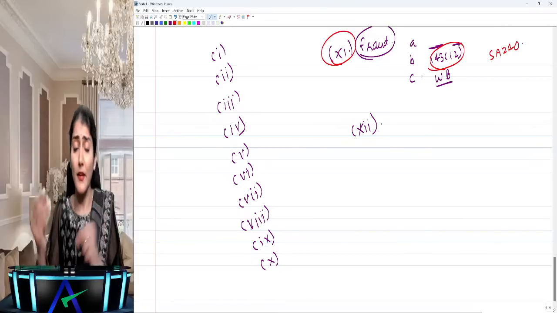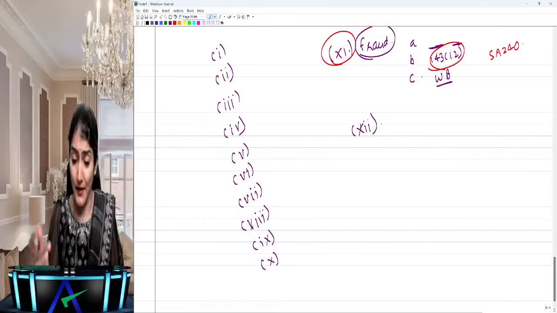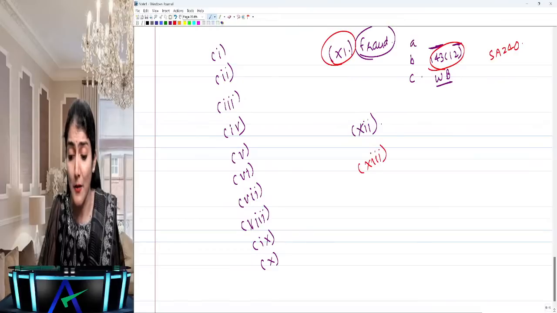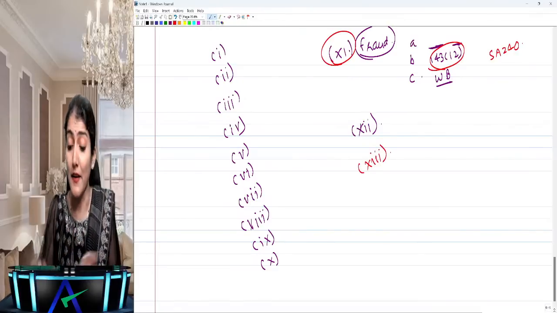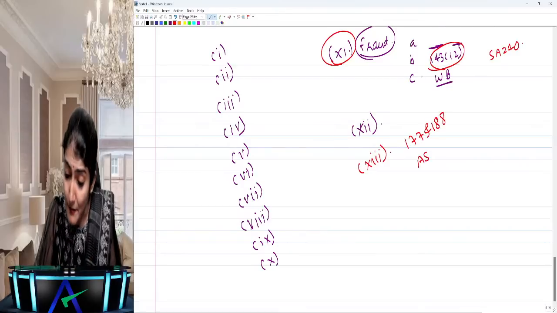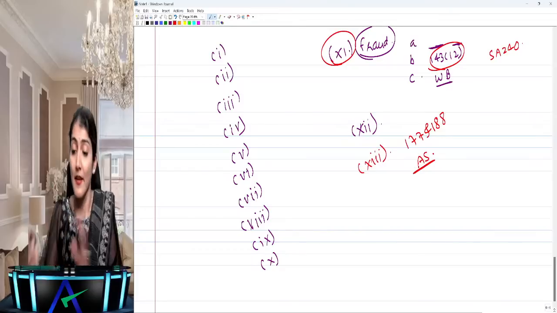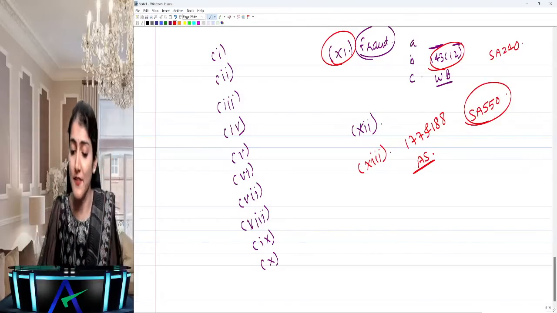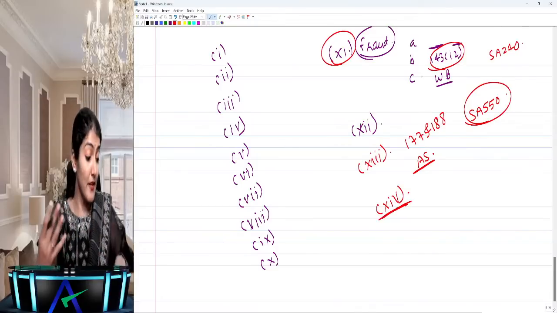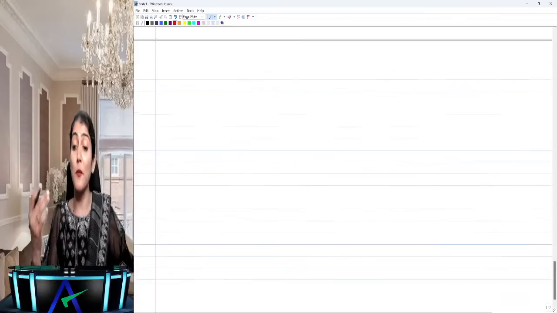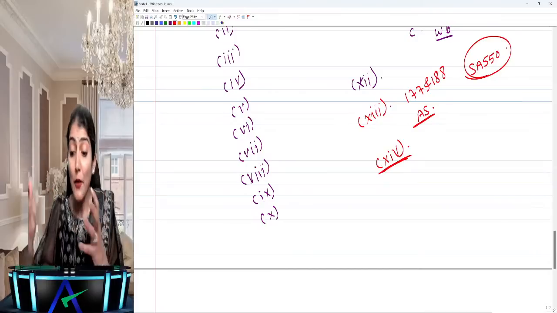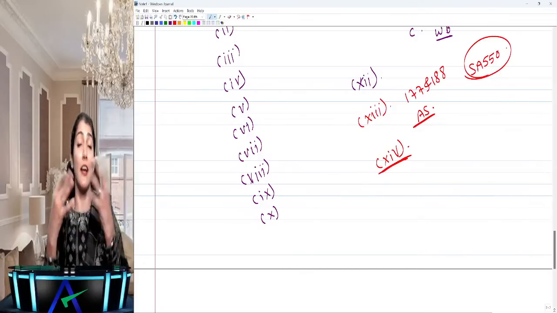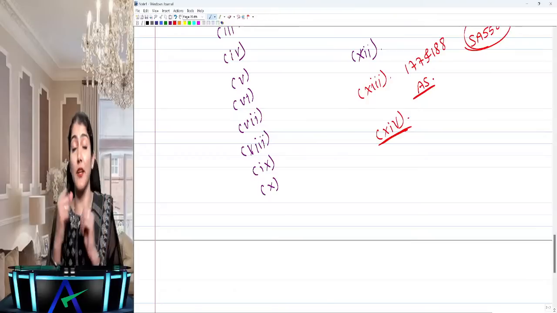Clause 12 is regarding the Nidhi company. Clause 13 is regarding related parties. Whether transactions with related parties are in compliance with sections 177 and 188, and the details have been disclosed as per the applicable AS. And obviously, it goes without saying that you also need to make a reference to SA 550, which is regarding related parties. Clause 14, internal audit: whether the company has an internal audit system commensurate with the size and nature of its business, and whether the reports of the internal auditor have been taken into consideration by the statutory auditors.